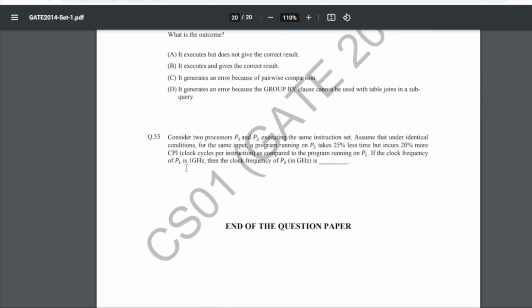Now the last question is, consider two processors P1 and P2 executing the same instruction set. Assume identical conditions for the same input. A program running on P2 takes 25% less time but incurs 20% more CPI, clock cycles per instruction, as compared to the program running on P1. If the clock frequency of P1 is 1 gigahertz, then the clock frequency of P2 is what? So for 55 our answer will be 1.6.